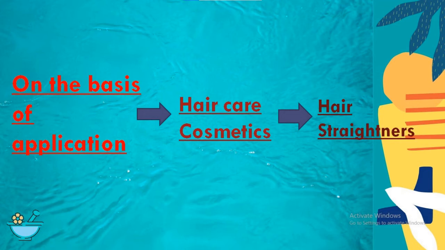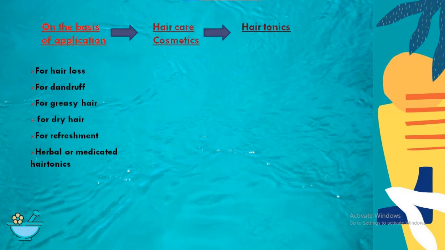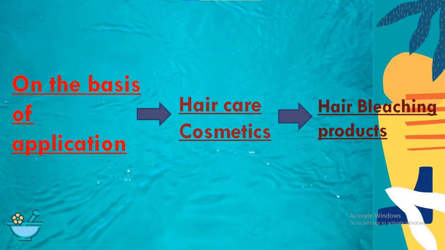The next one is hair straighteners, and another form which comes under hair care cosmetics is hair tonics. These hair tonics are particularly used for hair loss, dandruff, greasy hair, dry hair and for refreshment. There are two types of hair tonics available in the market, synthetic hair tonics and herbal hair tonics. Other forms which come under this category are hair bleaching products and hair remover.